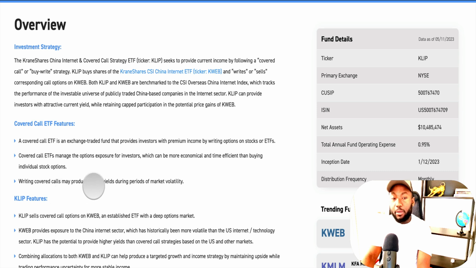Writing covered calls may provide a high yield during periods of market volatility, as we've talked about so many times: the more volatile the market is, the better the premium, because there's more selling and buying, and a higher premium at that time, and that way it generates more income.